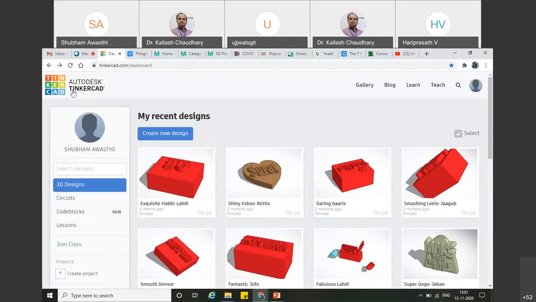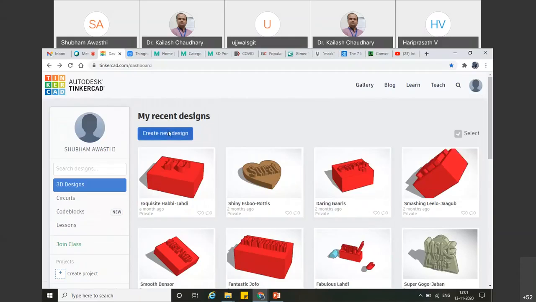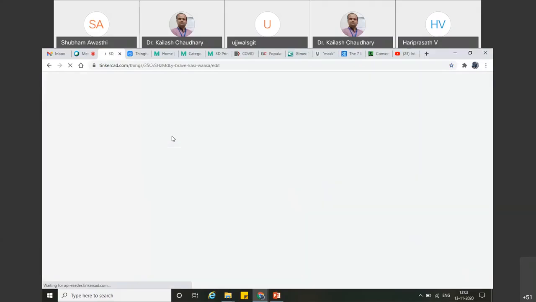So you have to go to Tinkercad. This is open source software, an open source CAD modeling software. Just create your ID and password here. My ID is already generated. I have already created my account here. And after that, you have to click on create new design. Okay. So after creating the new design, you can customize your items.